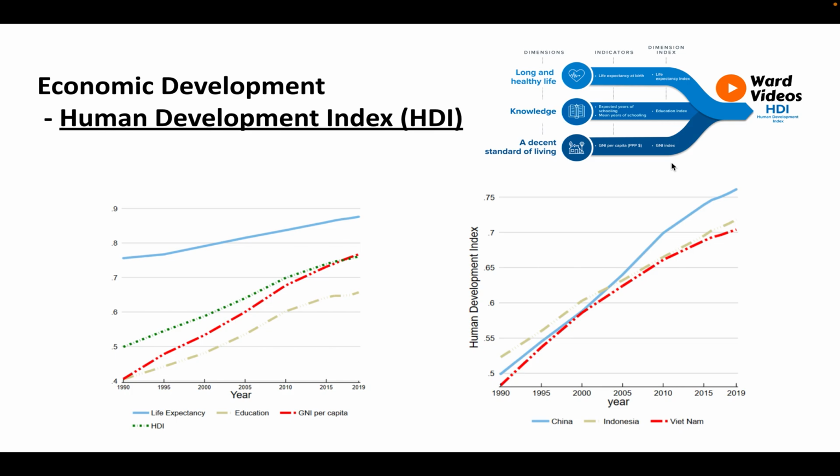Another measure of economic development is the proportion of people living on less than $2 per day. 40 years ago, it was 88% of the population. Now it's just 6% of the population, according to the ABC. Now that's quite an achievement.